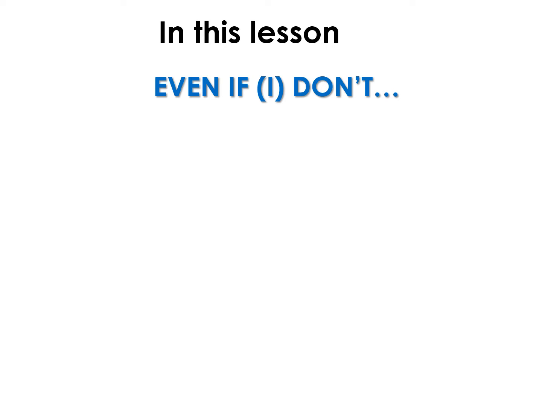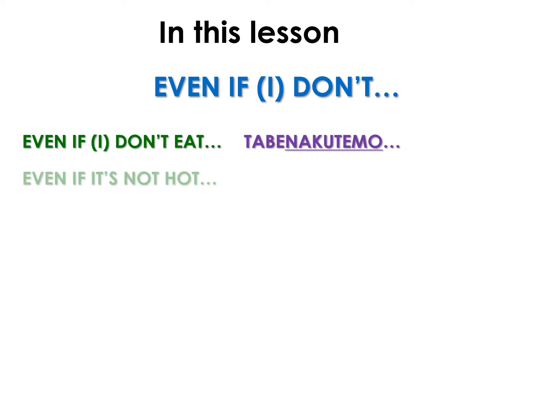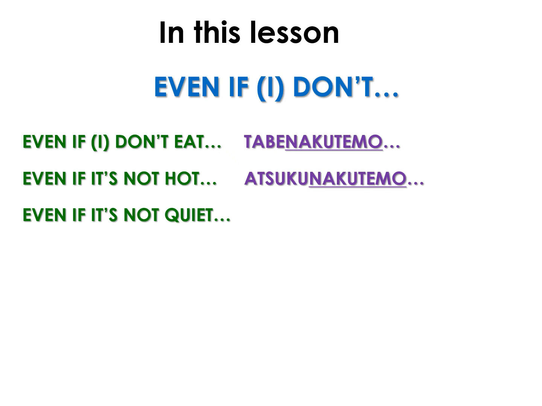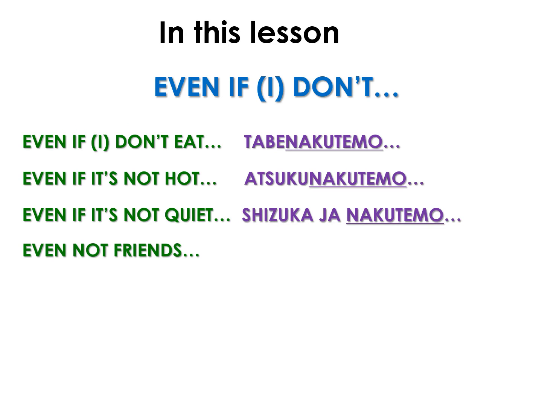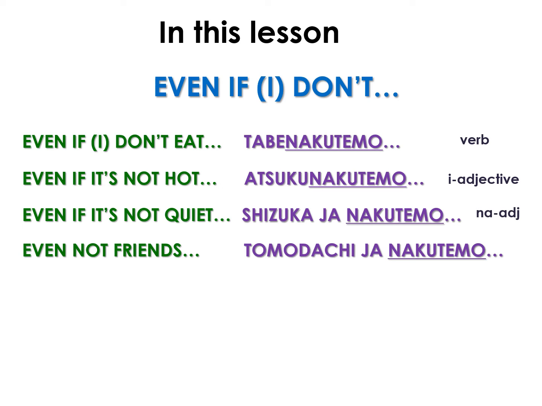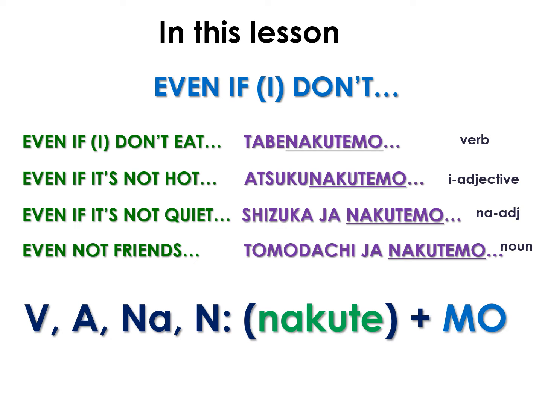Examples of the conjugation we will learn in this video are even if I don't eat, 食べなくても, even if it's not hot, 暑くなくても, even if it's not quiet, 静かじゃなくても, even if you're not a friend, 友達じゃなくても. The first example is a verb, second is an i-adjective, third example is a na-adjective, and the last one is a noun. The formula for making these conjugations is to take their negative te forms and add the particle mo to form nakutemo.